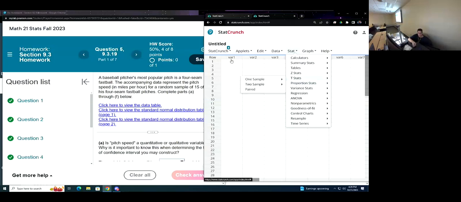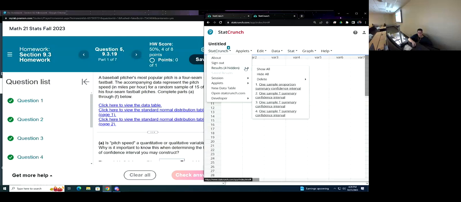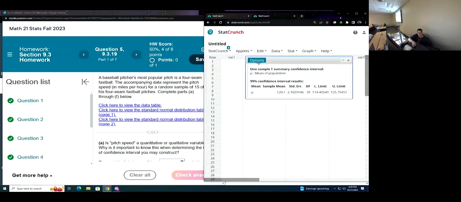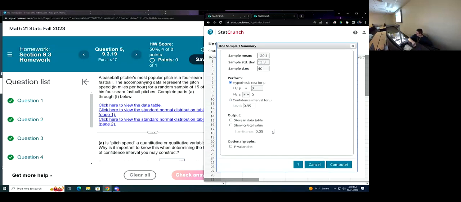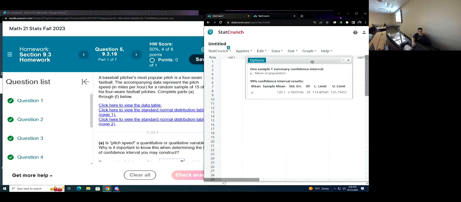Because you'll see when we have them opened, I'm clicking on confidence interval, but the other option is hypothesis test. So you're going to get to it the same way, and enter the same information. Not a lot's changing between chapters 9, 10, and 11. It's going to look very similar.